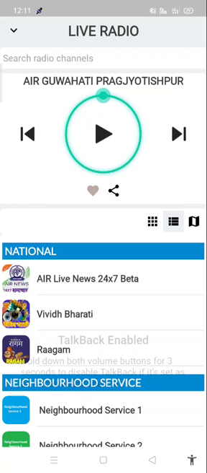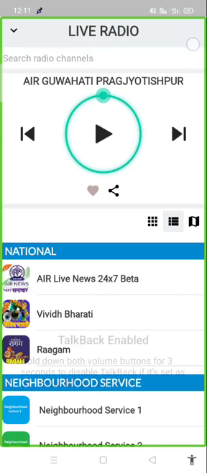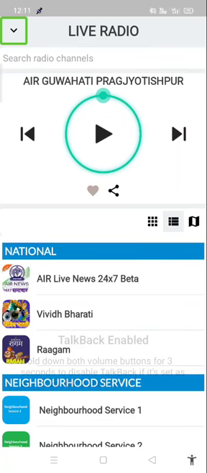The search button, we can search for the channels. I will show how we can listen to live radio. Radio Guwahati, Pragjyotishpur News Net, Air Guwahati. Just down to the search radio channels edit box.